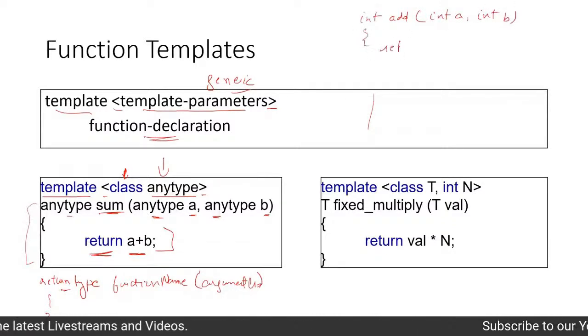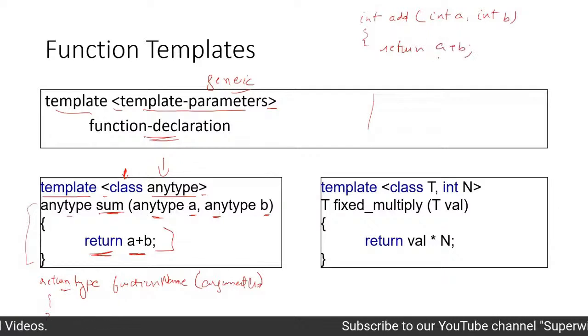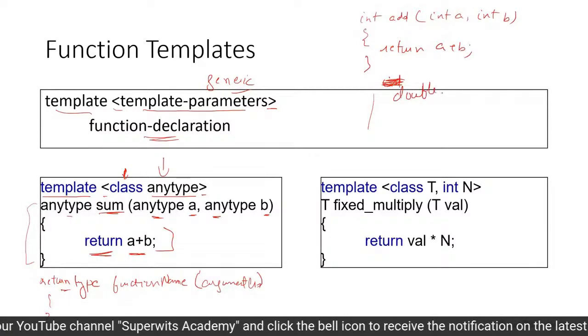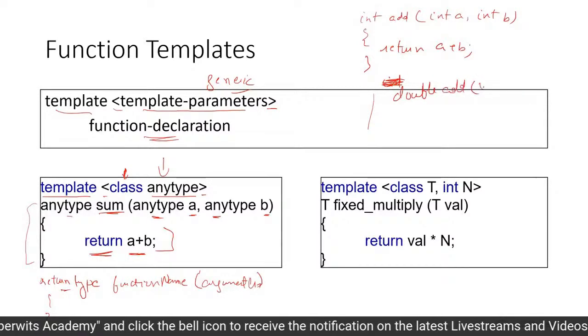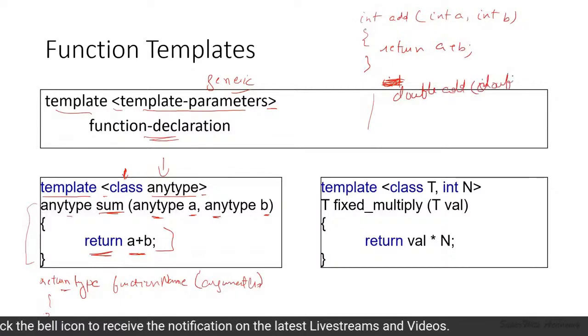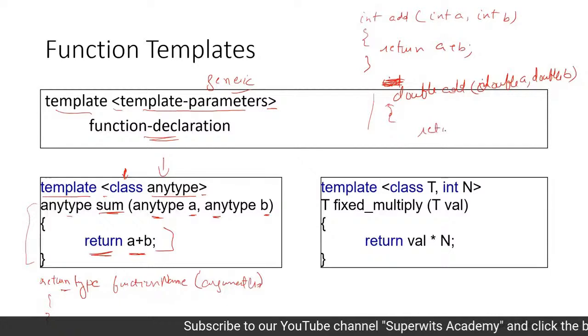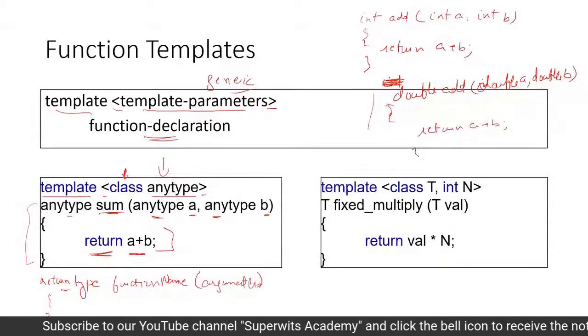And then we are going to simply write return a plus b, and that's it. We are done. Similarly, instead of int, we are going to have a double add, and then we have double a, double b, and then we have, let's say, return a plus b, and things are done.